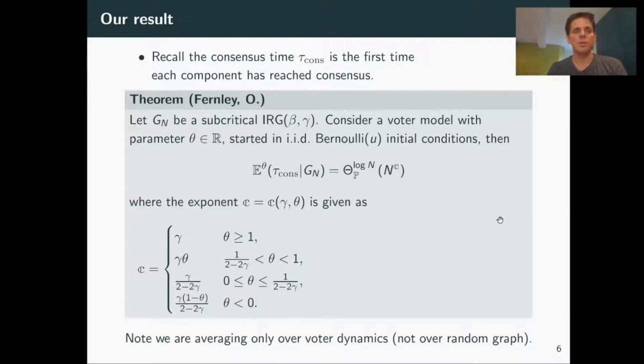Okay, so what's our result? Our result is about the consensus time. So recall that's the first time when each component has one opinion. And so we take a subcritical inhomogeneous random graph Gn.